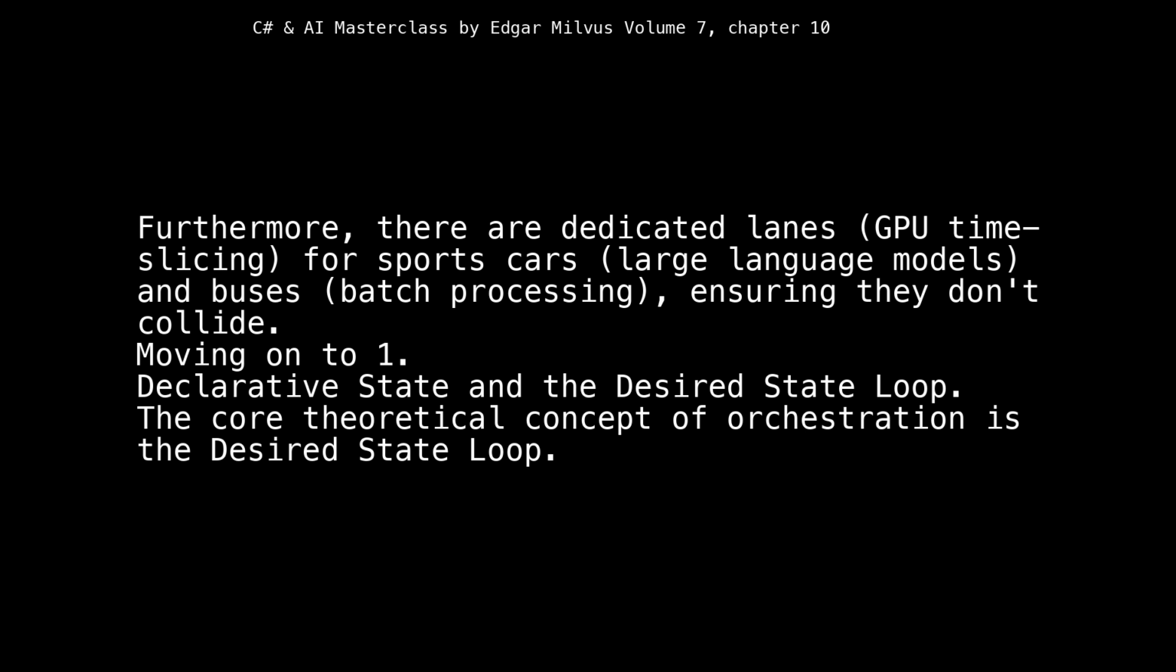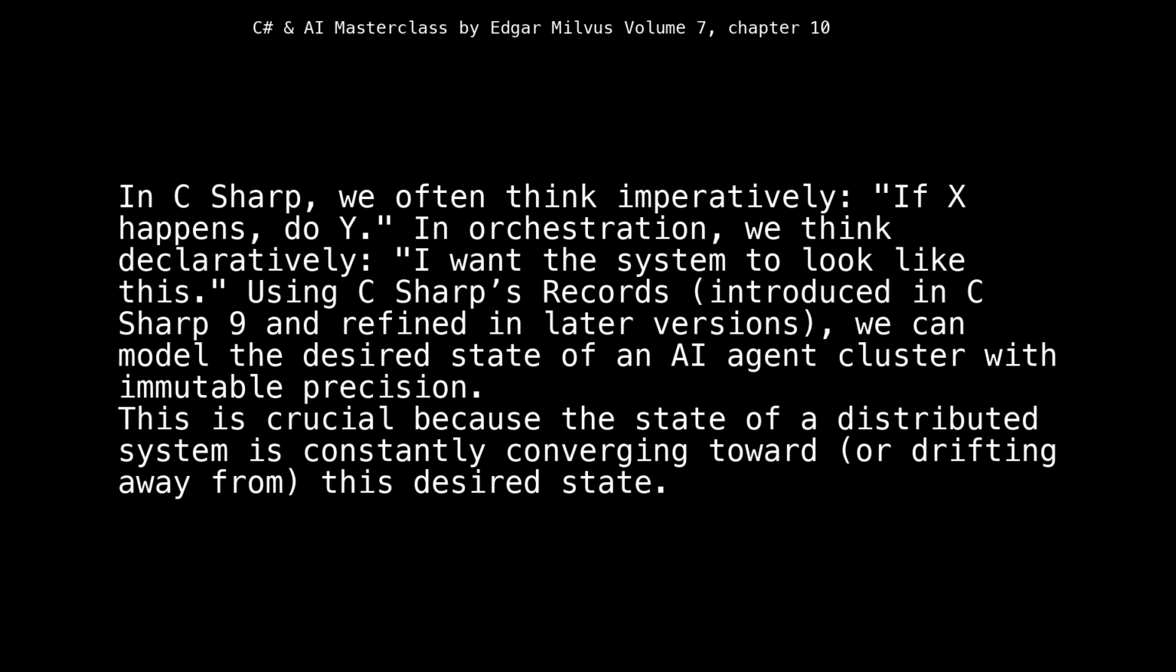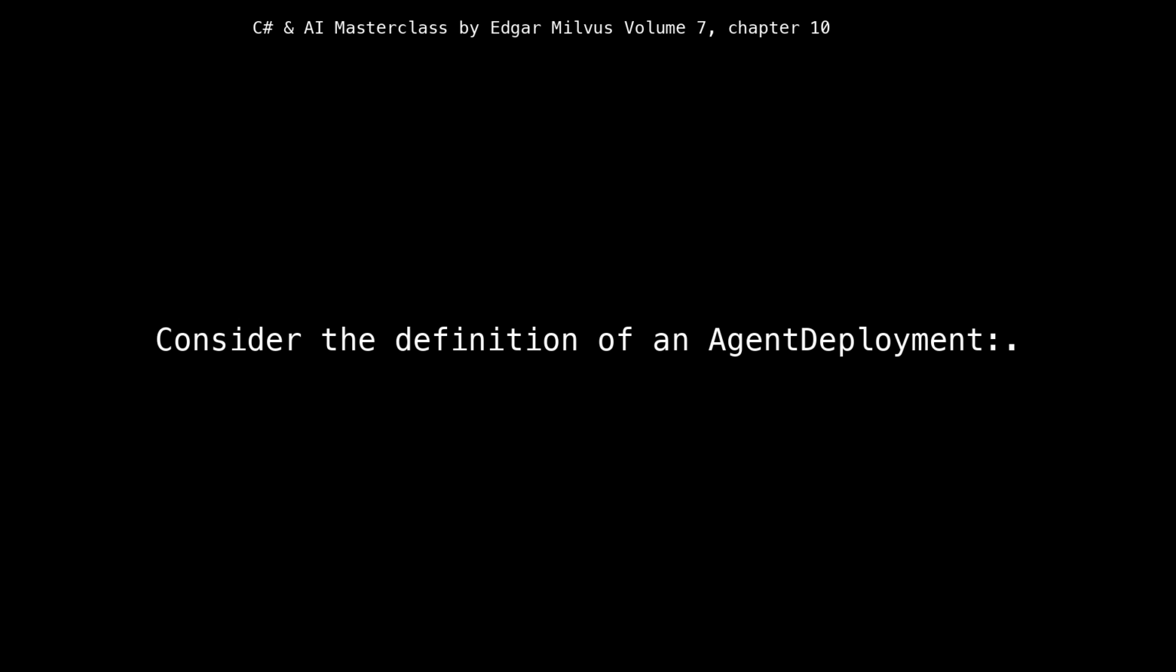Moving on to 1. Declarative state and the desired state loop. The core theoretical concept of orchestration is the desired state loop. In C#, we often think imperatively, if X happens, do Y. In orchestration, we think declaratively, I want the system to look like this. Using C#'s records, introduced in C# 9 and refined in later versions, we can model the desired state of an AI agent cluster with immutable precision. This is crucial because the state of a distributed system is constantly converging toward, or drifting away from, this desired state. Consider the definition of an agent deployment.